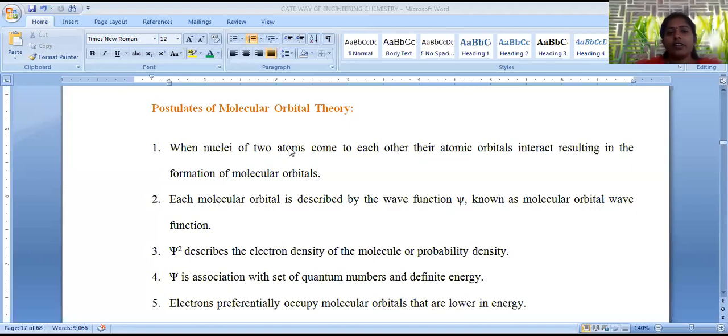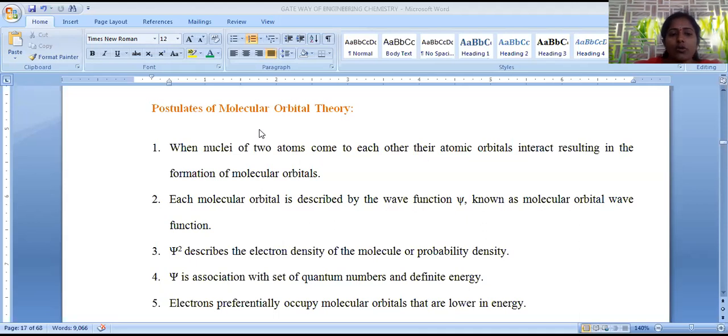Everyone, in this session we are going to discuss molecular structure and theories of bonding. The important thing is how atomic orbitals get combined and how the formation of molecular orbitals is possible. To explain the combination of atomic orbitals to give molecular orbitals, we are going to discuss two important topics: the postulates of molecular orbital theory, and the linear combination of atomic orbitals. These two topics we are going to discuss in this session.